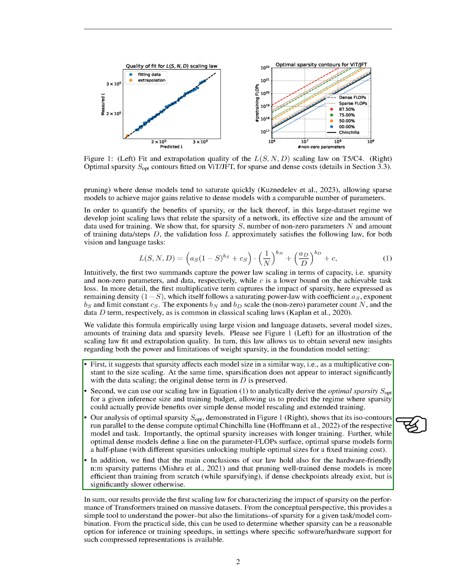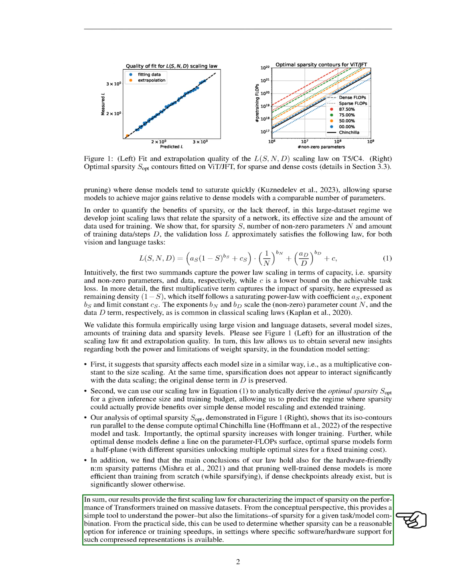We also find that pruning well-trained dense models is more efficient than training from scratch if dense checkpoints already exist, but it's significantly slower otherwise. In conclusion, our results provide the first scaling law for characterizing the impact of sparsity on the performance of transformers trained on massive datasets. This gives us a simple tool to understand the power and limitations of sparsity for a given task-model combination. It can also be used to determine whether sparsity can be a reasonable option for speeding up inference or training, in settings where specific software-hardware support for such compressed representations is available.